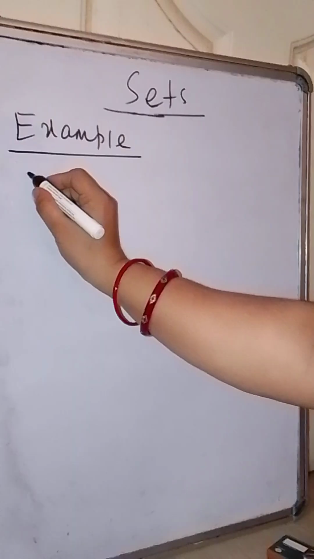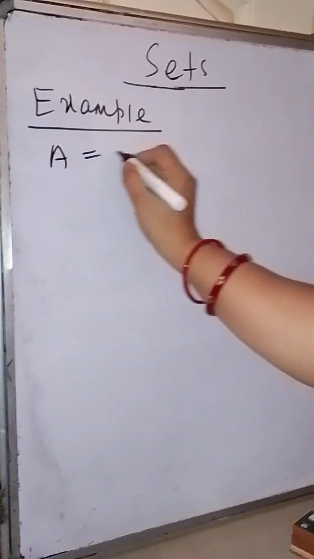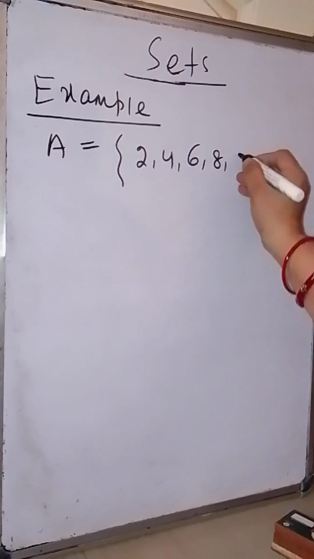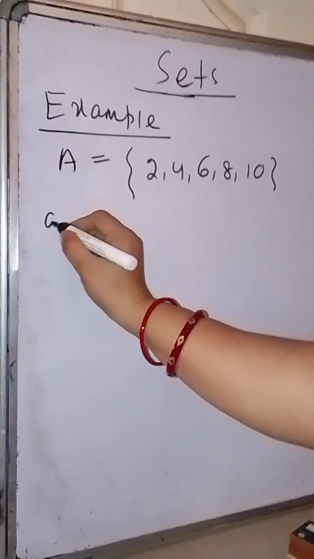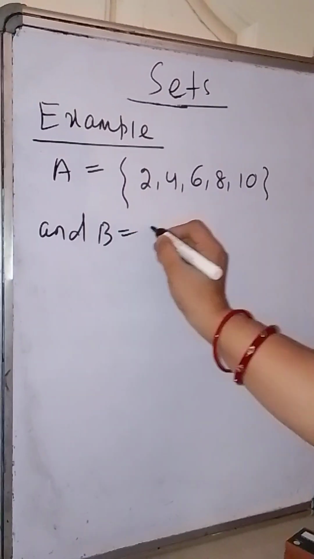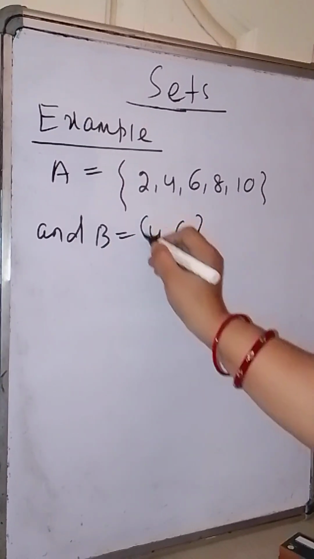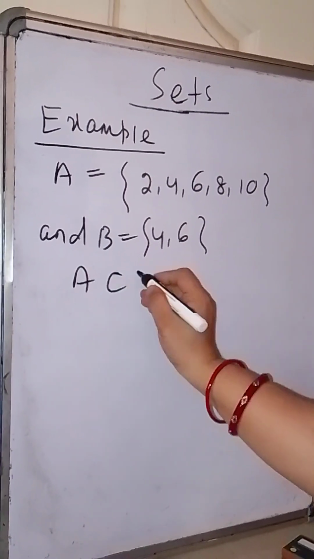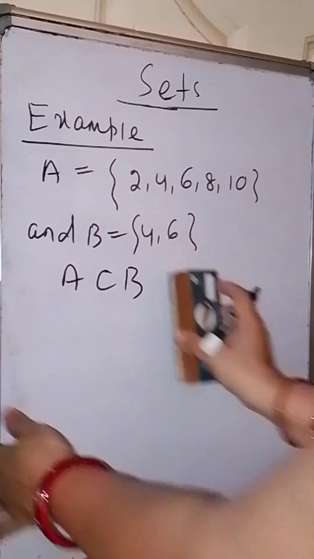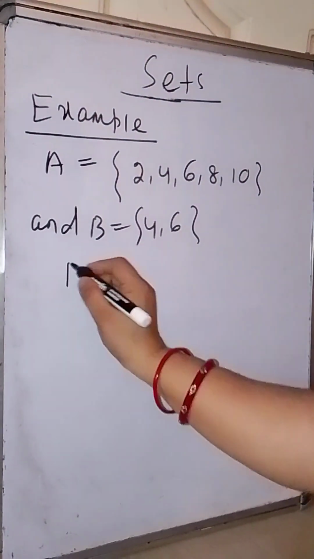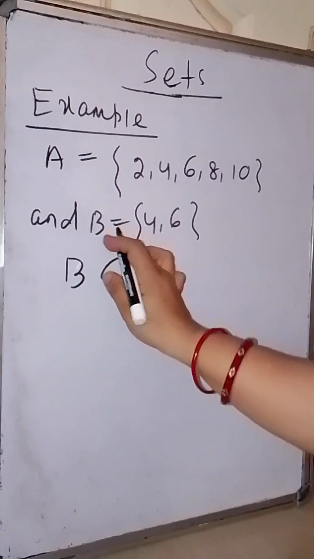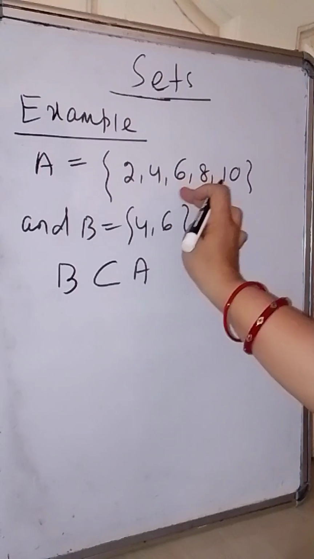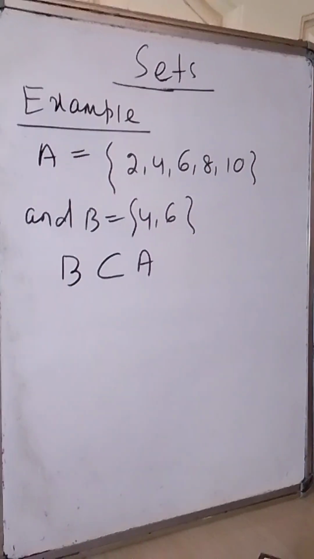Suppose a set A is given as elements containing 2, 4, 6, 8, 10, and B is a set of elements 4, 6. Here it is obvious that B is a subset of A, because all the elements of B are in A. 4, 6 are present here. Here B is a subset of A.